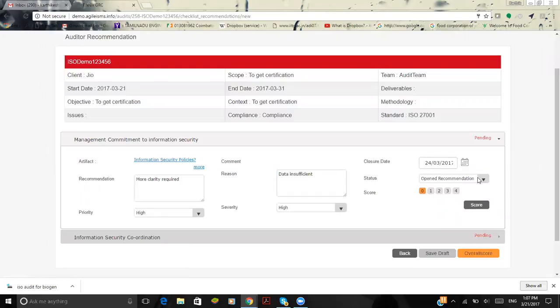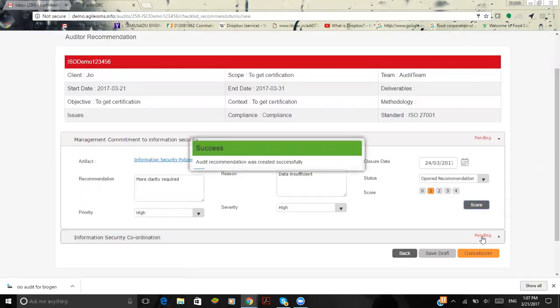This status will help identify whether the task is completed or not. I'm going to keep the recommendation or the status as open, which means that the auditee has to redo the particular task. And this scoring model helps analyze where we stand in the risk. If it is scored lesser than 3, it means that he has to redo the task. And I'm going to give the scoring here.